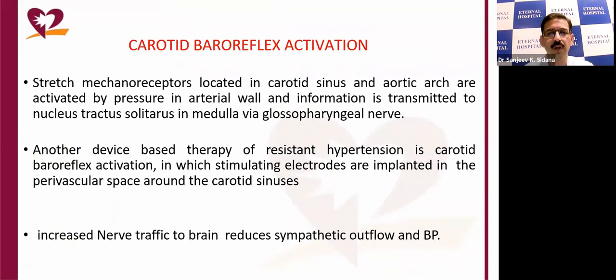So now coming to carotid baroreceptor activation. The baroreceptors are located in the carotid sinus and aortic arch, and when they are activated, their signals are transmitted to the nucleus tractus solitarius in the medulla via the glossopharyngeal nerve. And if we increase the nerve traffic from these baroreceptors to the brainstem, then that can lead to a reduction in sympathetic outflow and the blood pressure.